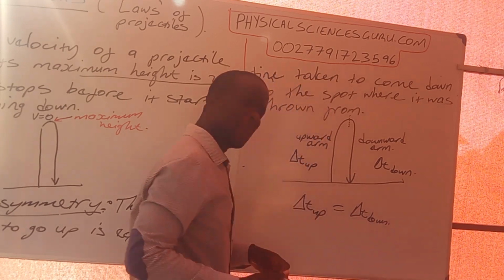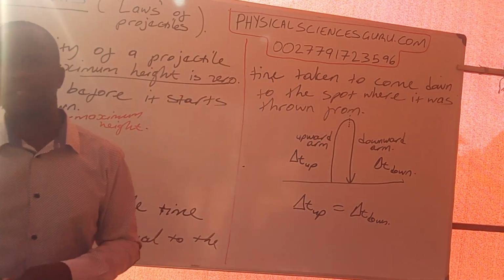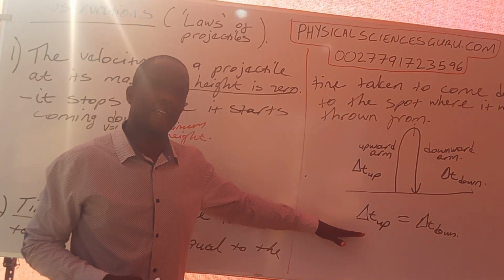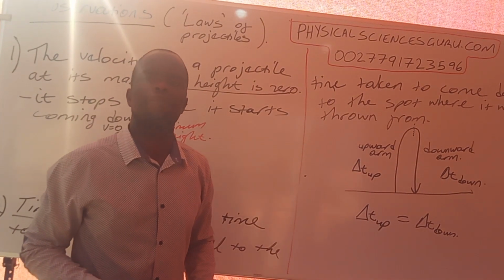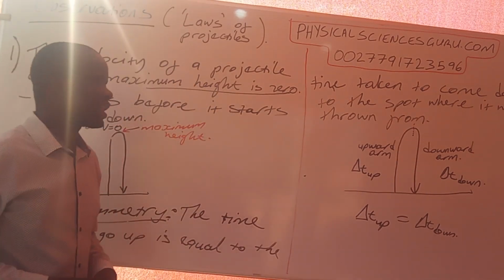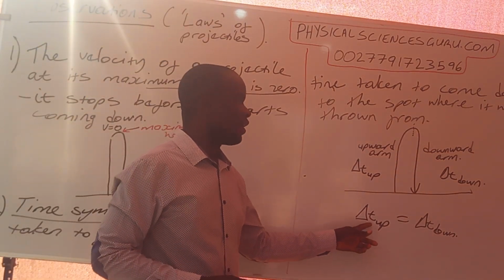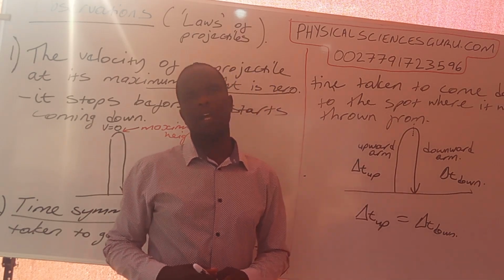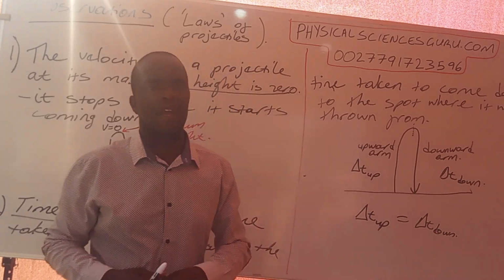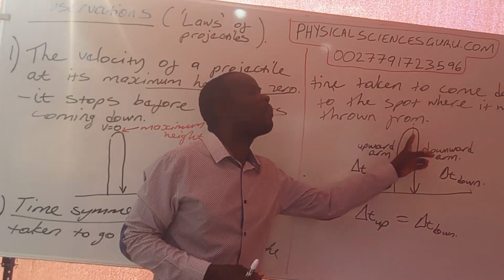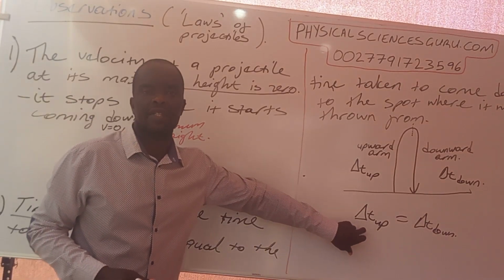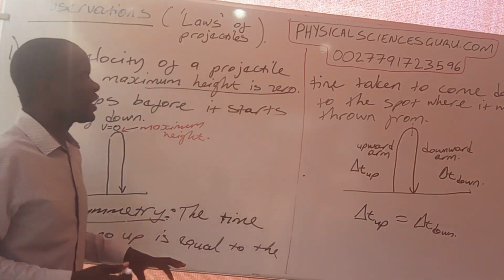I want you to remember this. Log this in your minds, because if you forget this concept, you might think in the exam that the examiner has not given you enough information. You need to remember that the time taken to go up is equal to the time taken to come down. Time symmetry. If our projectile comes back to the same height where it was thrown from, it means we have time symmetry. So what does this mean now?